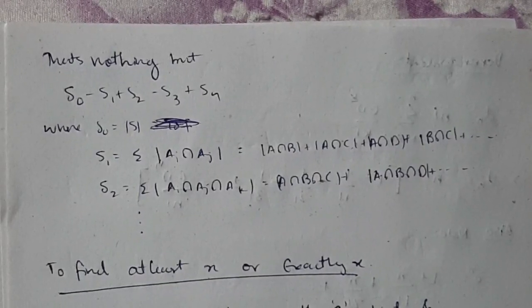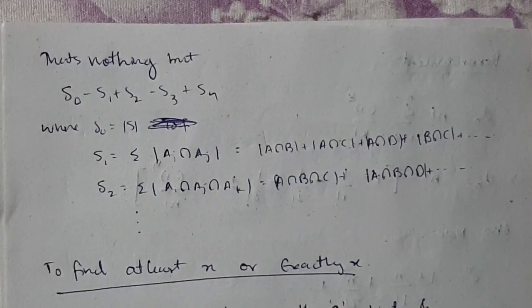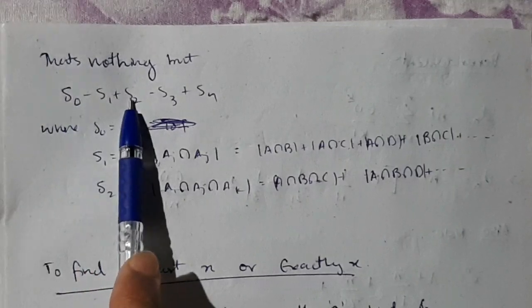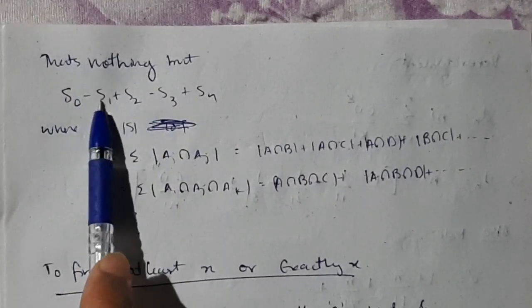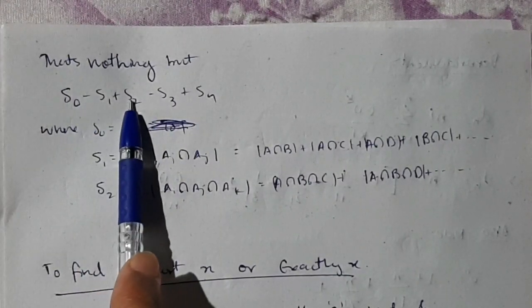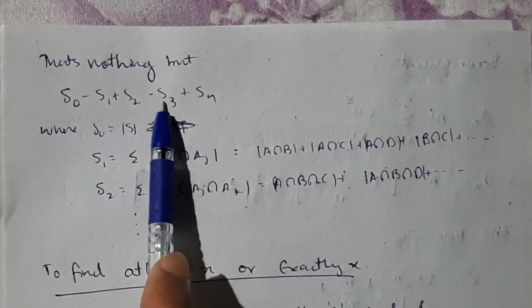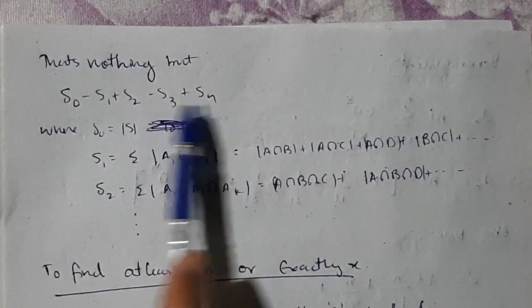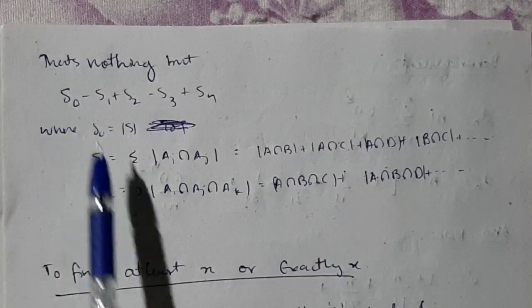Refer to the previous page where I showed the formula. It's the same as this one: S0 minus S1 plus S2 minus S3. In S1 only one A was there, in S2 two will be intersecting, and in S3 three will be intersecting, and so on. This is the same thing, that's why I told you to remember these things.